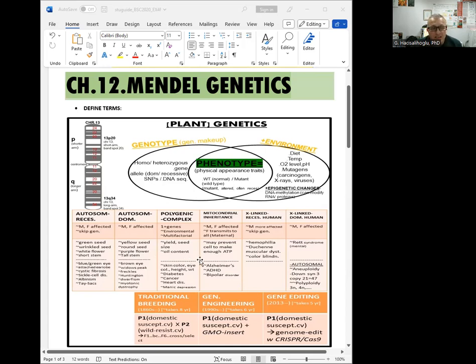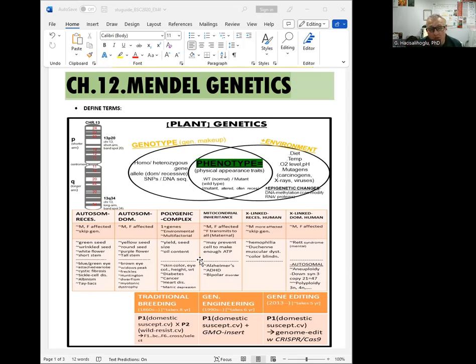These are recessive and they skip generations. Dominant ones are like brown eyes, widow's peak, freckles, Huntington disease, dwarfism, and myotonic dystrophy. These are some dominant autosomal disorders. They don't skip generations.